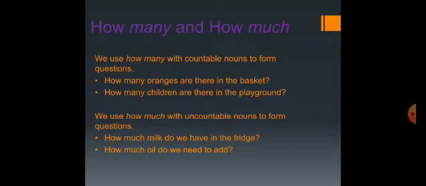When we are talking about much, please look at the word carefully. In the word much, uc is there in between m and h. The word uc resembles uncountable. So wherever there is an uncountable noun, we will use much. Why much? Because UC is there. Why many with countable? Because AN is there. AN resembles countable, whereas UC resembles uncountable. So I hope this will help you a lot when you get confused between many and much.